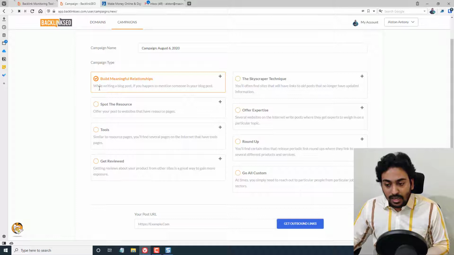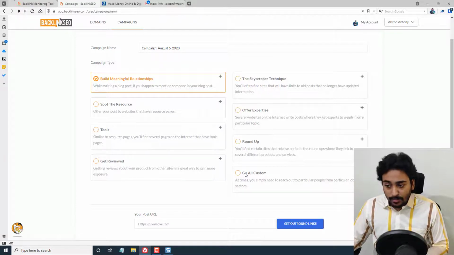You can see they have the option to build meaningful relationships. Writing a blog post, if you mention someone in your post, it will help you to reach out to them. Skyscraper technique, spot the resource, offer expertise, tools, round up, get reviewed, go all custom, if you want that sort of example.